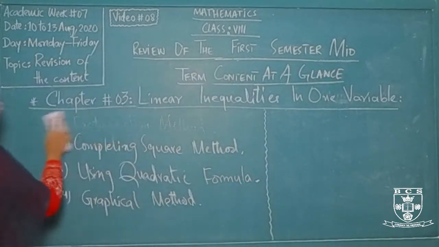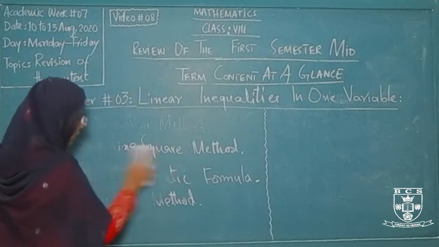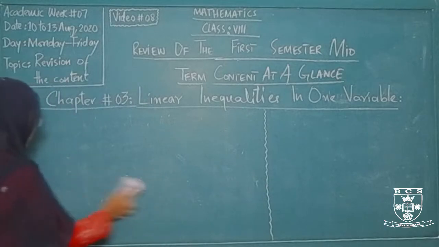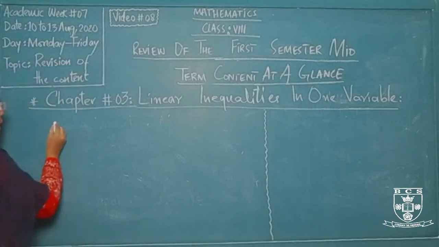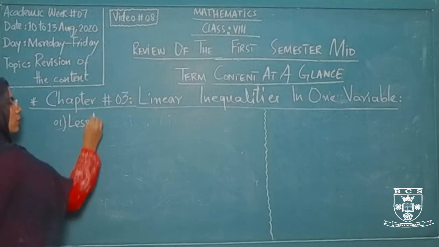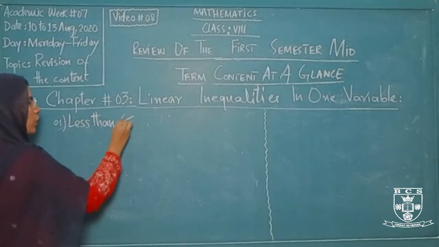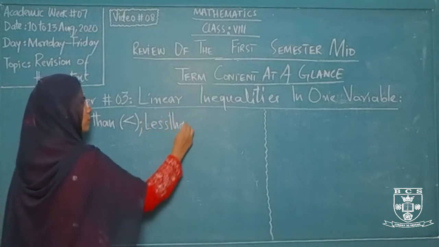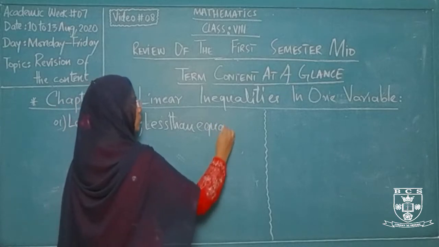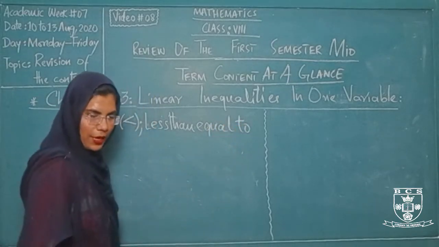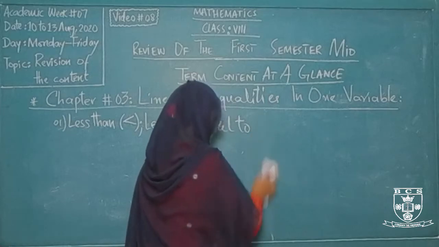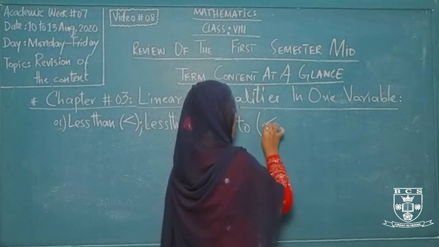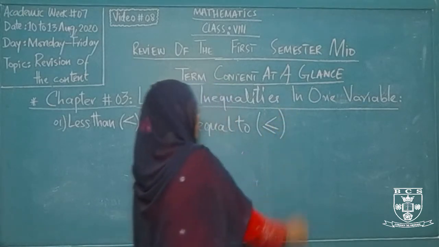So here I am mentioning all the topics that we have covered in this chapter, chapter number 3. The first concept is less than, that is represented by this particular sign, or it may be less than or equal to, and this is represented by the same symbol that we use for less than, but with an additional line below this symbol.